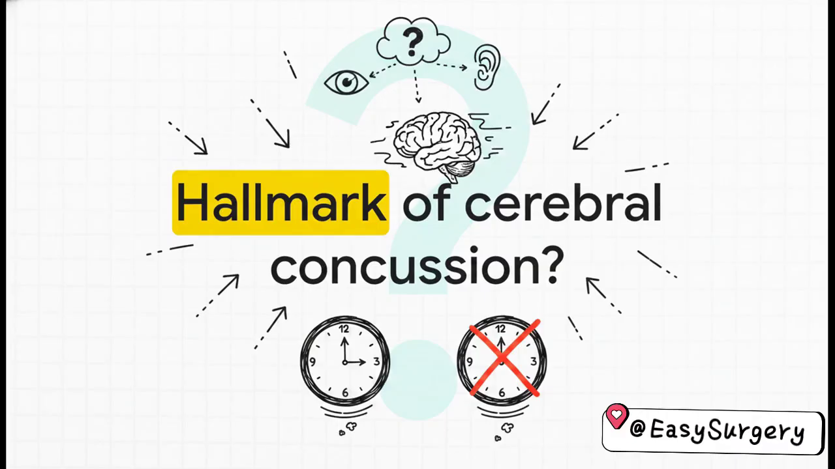Question 47. The absolute hallmark feature of a cerebral concussion is a transient loss of neurological function. I really want to hit that word hard, transient. It's not permanent, it's transient. Hear it, internalize it, remember it.